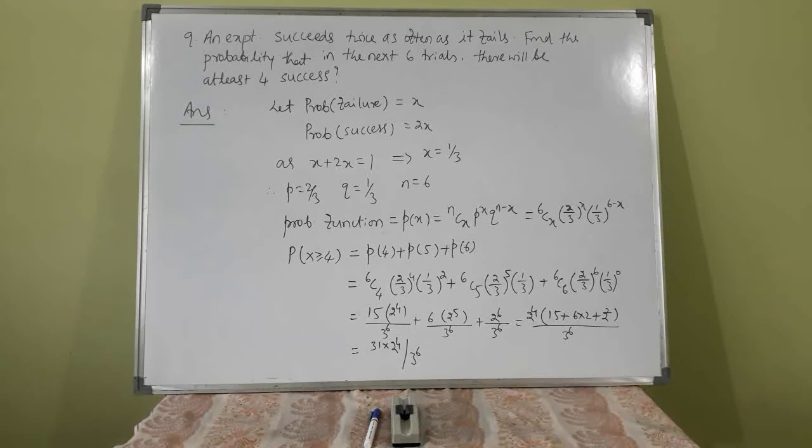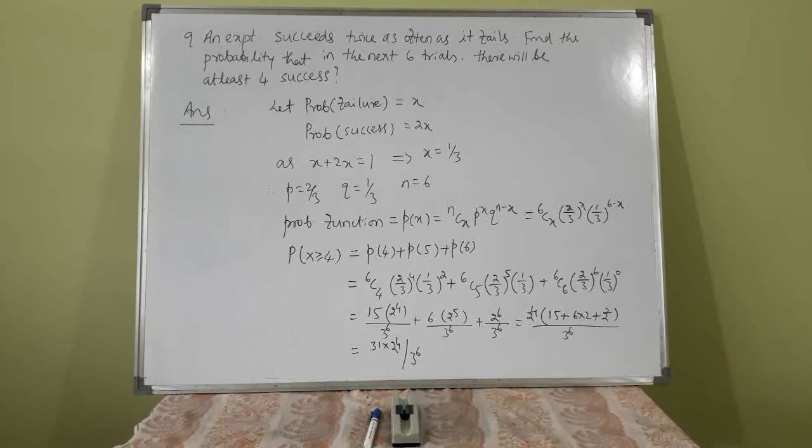Probability function you know, nCx p raised to x q raised to n minus x. n is 6, p is 2 by 3, q is 1 by 3. If you substitute, you will get that function. Then what you have to find is the probability in next 6 trials.